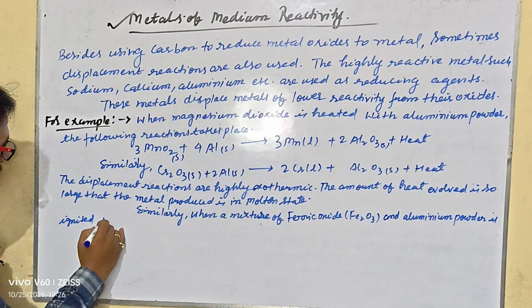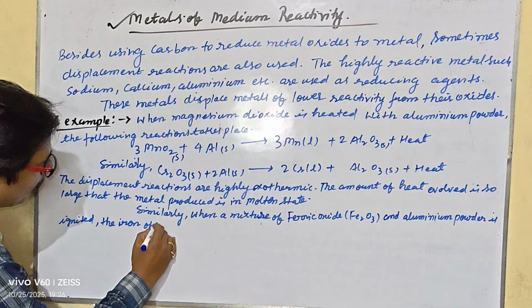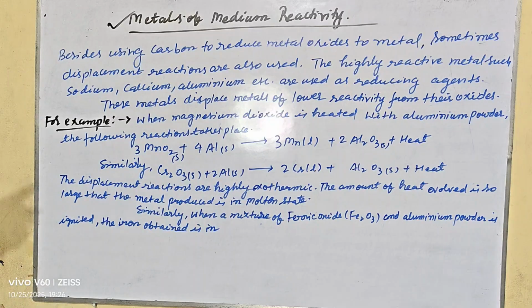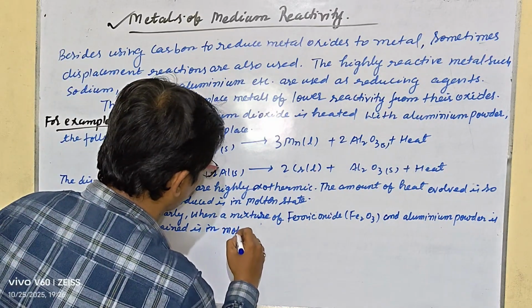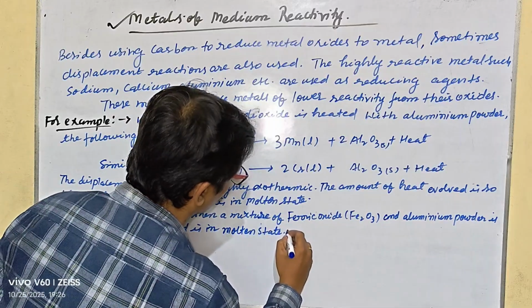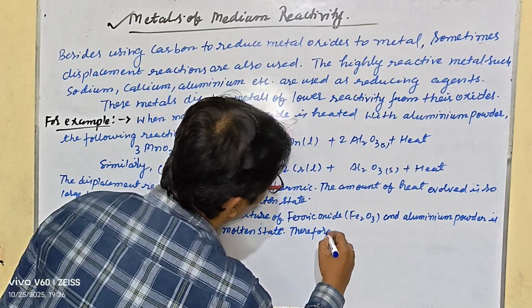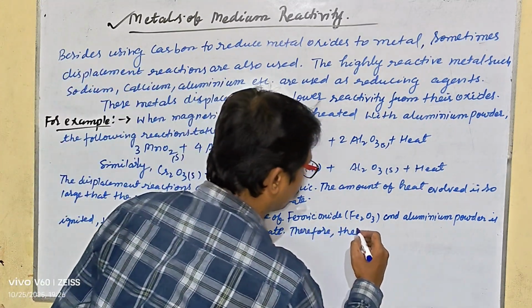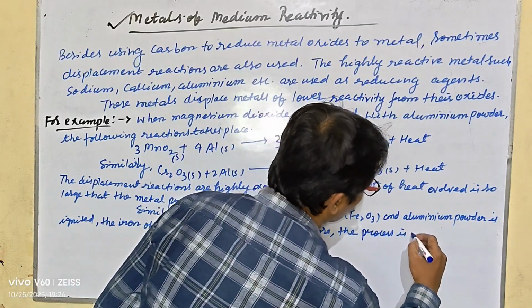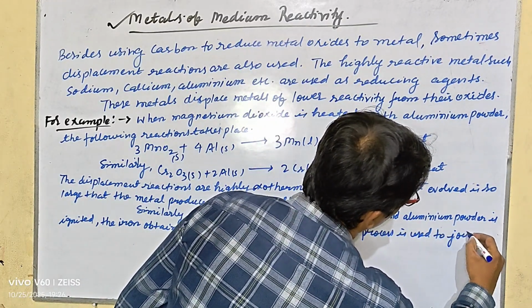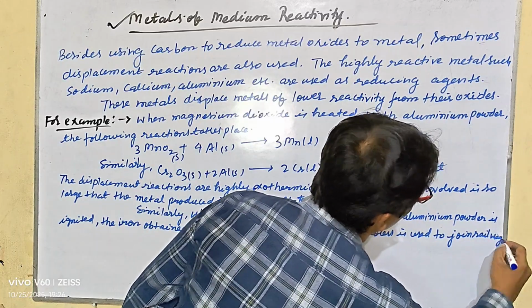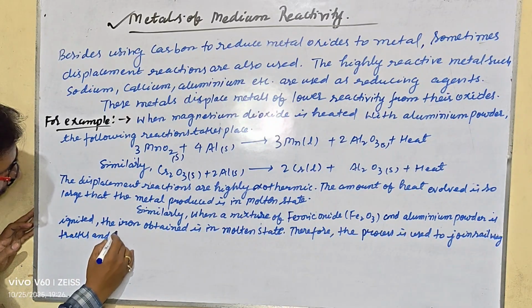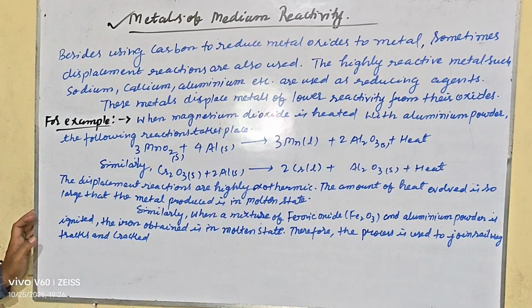The iron obtained is in molten state. Therefore the process is used to join railway tracks and cracked machinery parts.